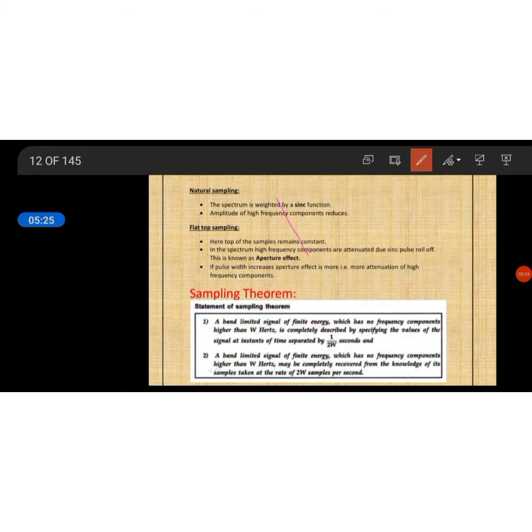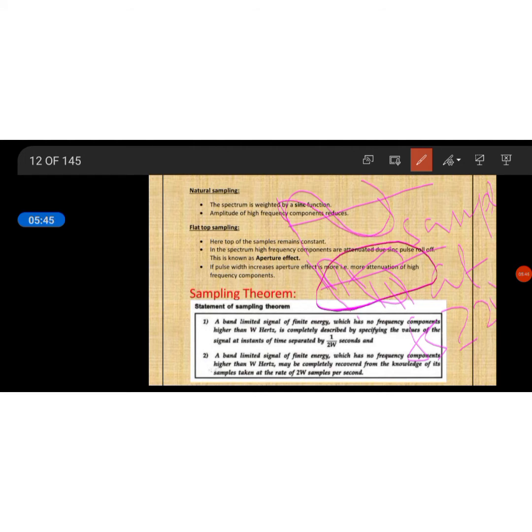The sampling theorem says your message signal, an analog signal, is converted by means of discrete pulses, and at every instant it can be represented as samples. Samples at a rate Fs greater than or equal to 2 omega. After sampling, the original signal can be recovered back from the sampled signal.